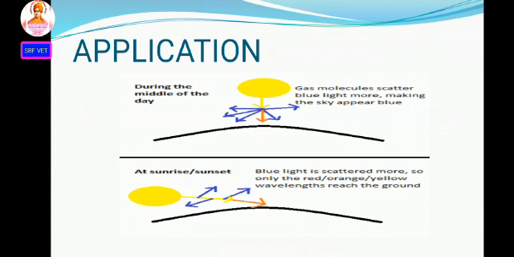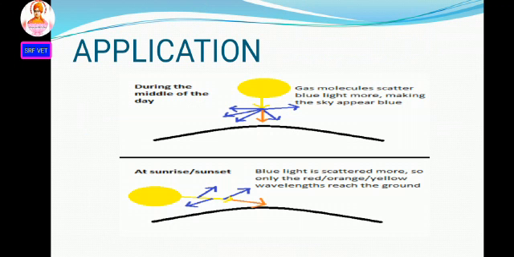Then at morning and evening, that means sunrise and sunset, the sun appears red. Why? Because the rays from the sun have to travel a longer distance in the atmosphere compared to noon. Hence, most of the blue color is scattered away from the sun, and only red light, which is least scattered, reaches us. That's why sunrise and sunset appear red in color.